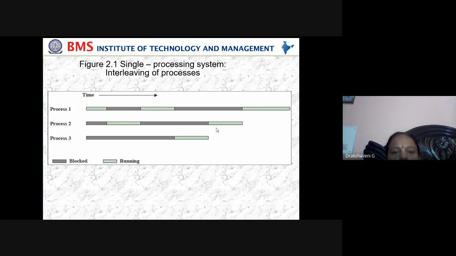At that much time, it will be blocked. It will not be given time. Process P1 will not be given time if it is blocked, and after completion, it will be given. This is interleaving. Interleaving means process one is left, process two is taken. Process two is left, process three is taken. Like this, switching is taking place between all these three processes. This is called a single processing system.